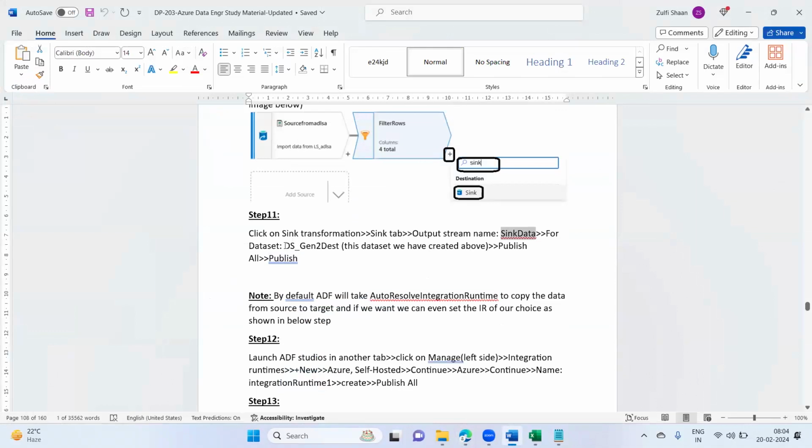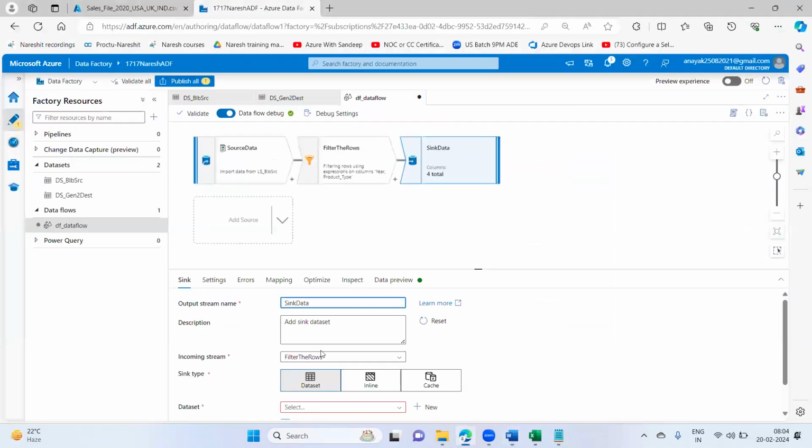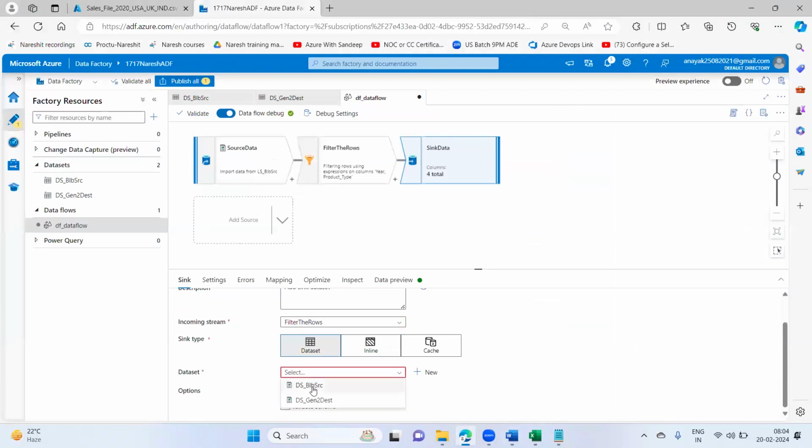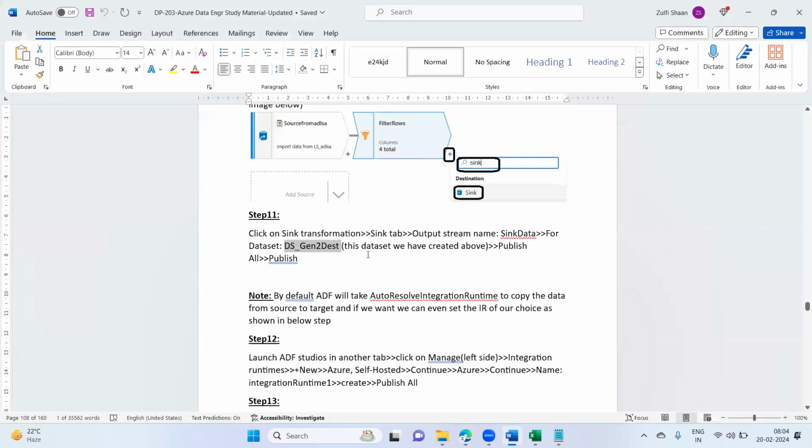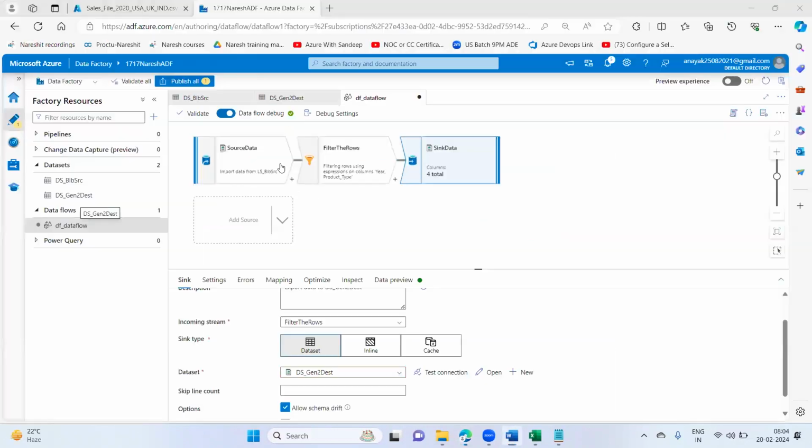For the dataset, we'll choose this one, DS Gen 2 destination. This is our dataset for the destination. This dataset we have created above. Publish all and publish.